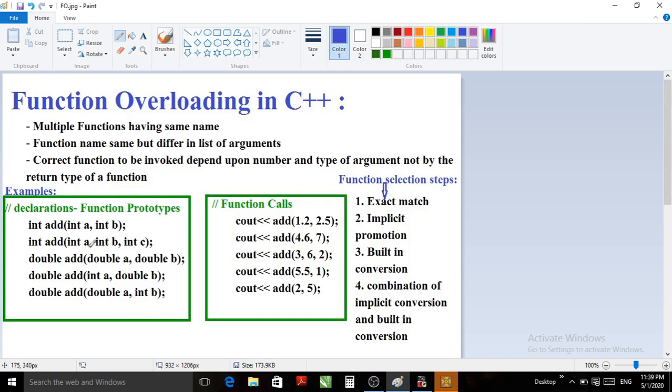So if these are the functions which are declared, that means these are the function prototypes, let us consider that somewhere the function code is written, but here we will concentrate only on the function prototype.